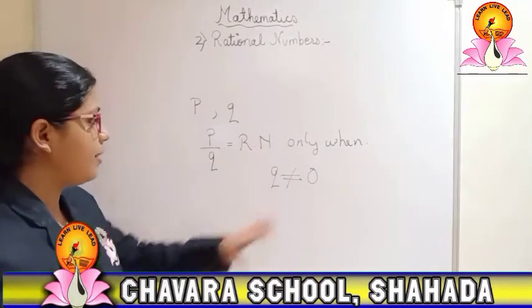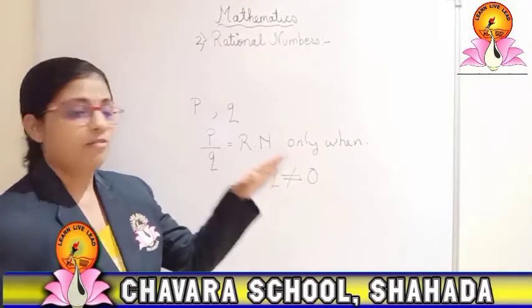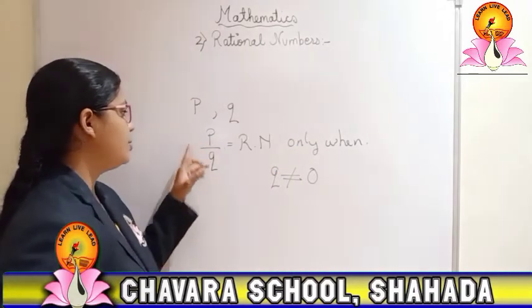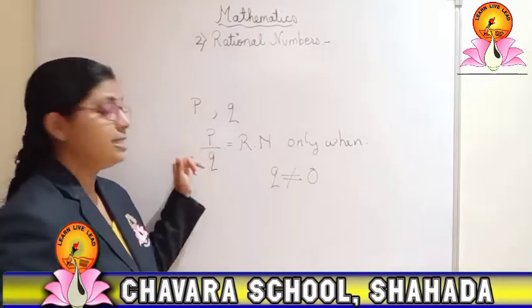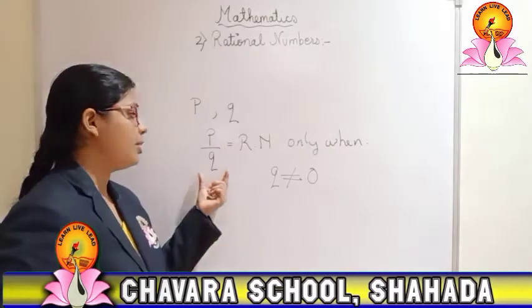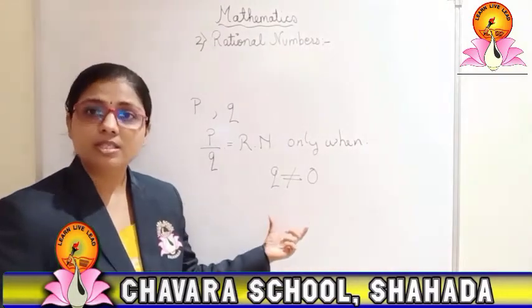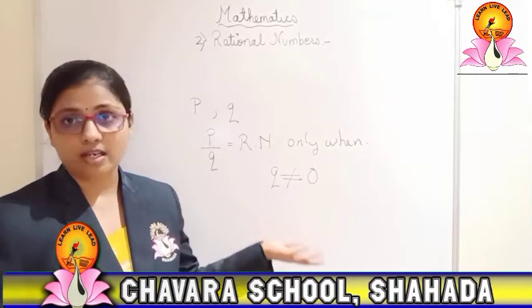This thing you have to keep in mind. p and q are two integers, written in fraction form, and it is said to be a rational number only when q is not equal to 0. If it is equal to 0, then the number is not defined.